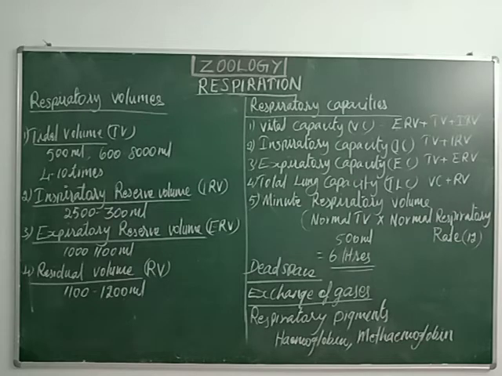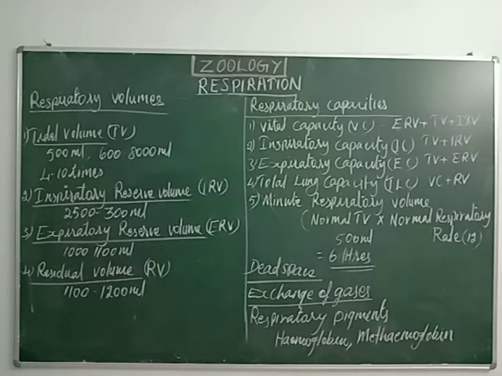And this carbon dioxide can diffuse 20 to 25 times higher than the oxygen molecules, because the partial pressure of carbon dioxide is higher than that of oxygen. Understand?